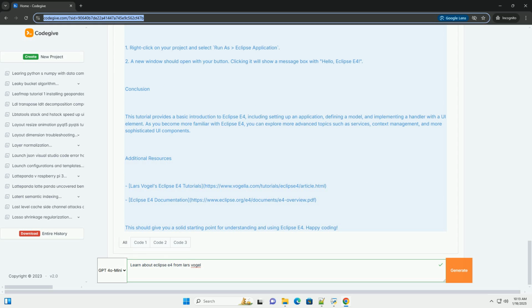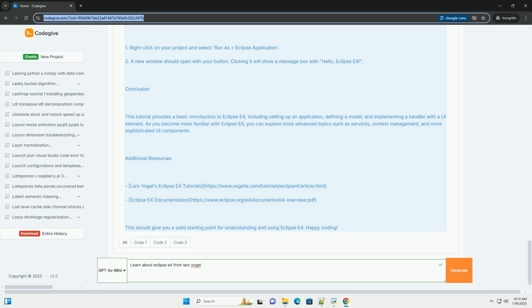Setting up Eclipse E4. 1. Install Eclipse IDE. Download and install the latest version of the Eclipse IDE for RCP and RAP developers from the Eclipse Downloads page, https://www.eclipse.org/downloads.